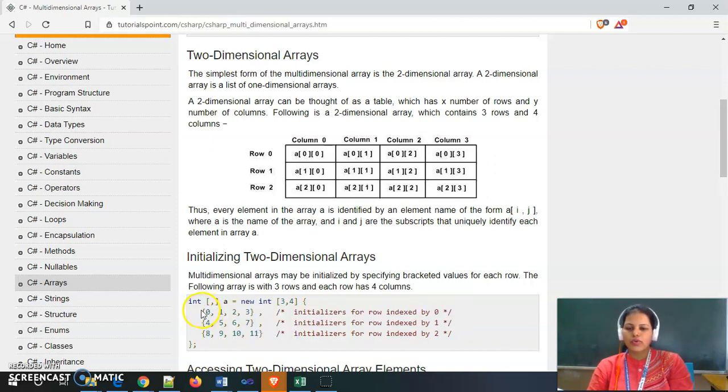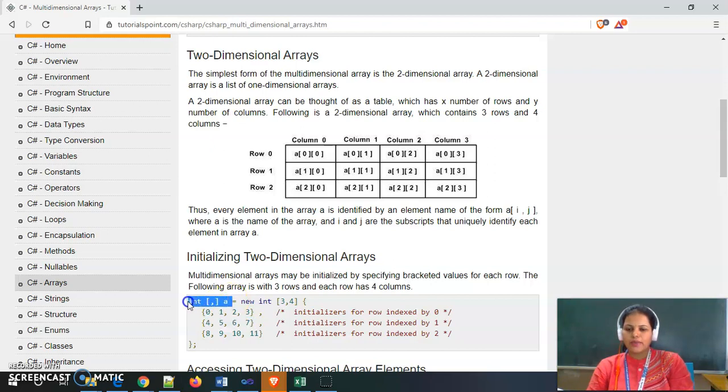For the first row we need to give one curly bracket, and inside that curly bracket we give the first row elements, then we put a comma, and inside a second curly bracket we give the second row elements. In this way we can initialize the two-dimensional array at the time of declaration. Here 3 points are going on.